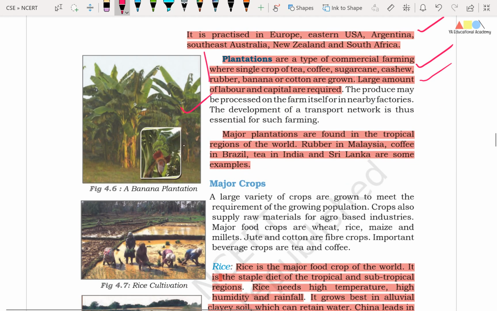Okay friends, the produce may be processed on the farm itself or in nearby factories. Friends, the development of a transport network is thus essential for such farming. Okay friends, major plantations are found in the tropical regions of the world. Friends, rubber in Malaysia, coffee in Brazil, tea in India and Sri Lanka are some examples.